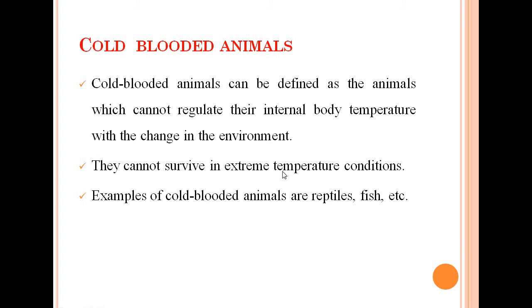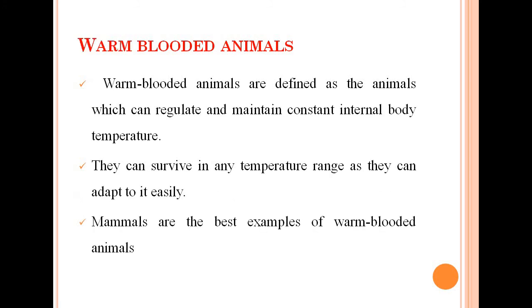They cannot survive in extreme temperature conditions, so they just hibernate. For example, cold-blooded animals are reptiles, fish, insects, amphibians. These are cold-blooded animals. Warm-blooded animals are defined as the animals which can regulate and maintain a constant internal body temperature. What does it mean? Animals whose body temperature does not change with the outside temperature are called warm-blooded animals.